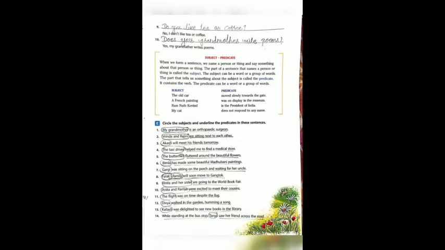Now the last example. While standing at the bus stop, Tanaya saw her friends across the road. Can you find out the verb here? Yes, standing. Okay. Standing. Who was standing? Tanaya. So Tanaya is the subject and the rest of the sentence is called the predicate.